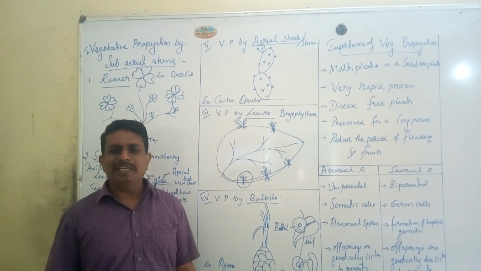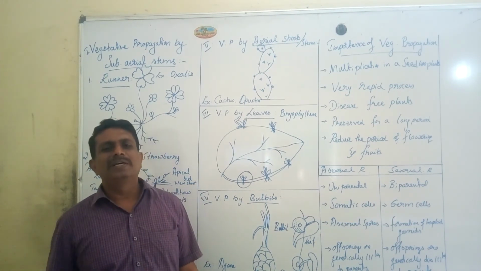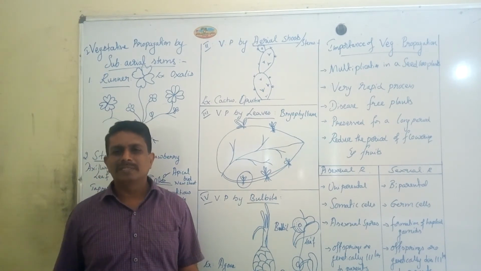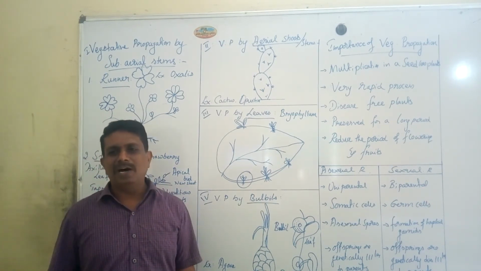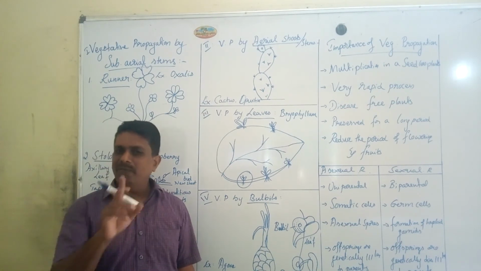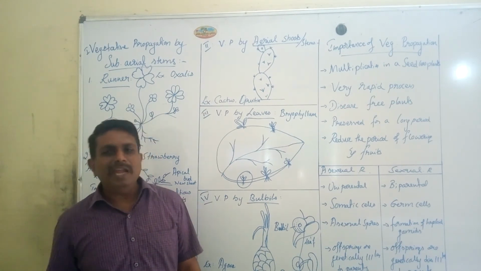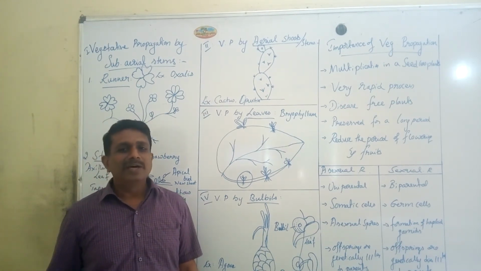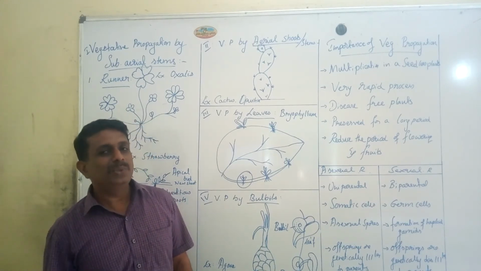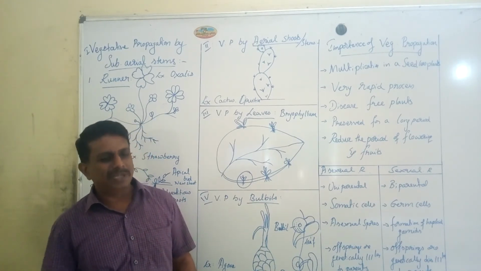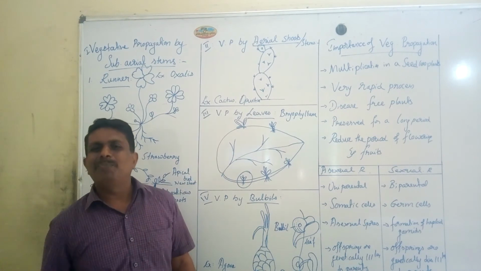The second one is maturity or reproductive phase. It is the phase of the life cycle where the individual has the potency to reproduce successfully to continue the progeny.